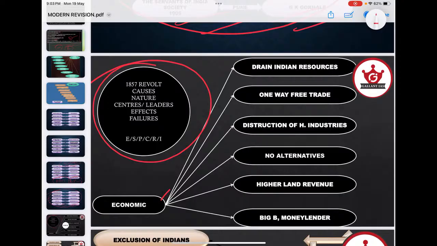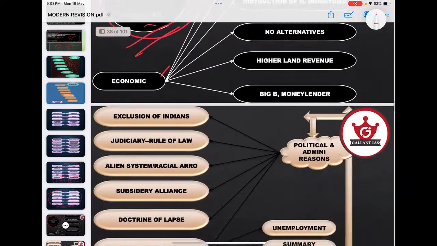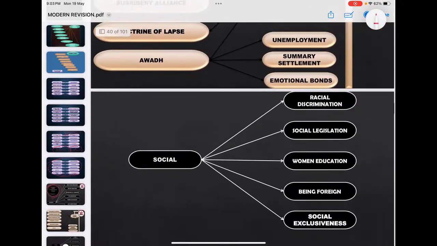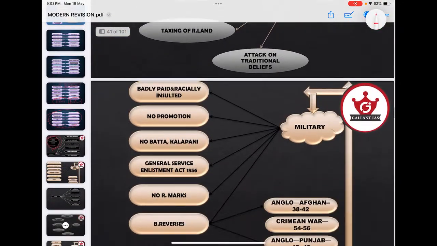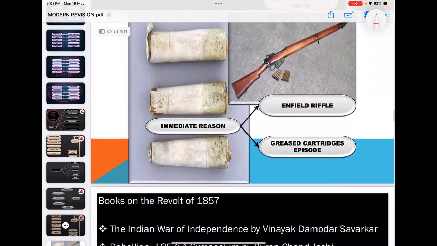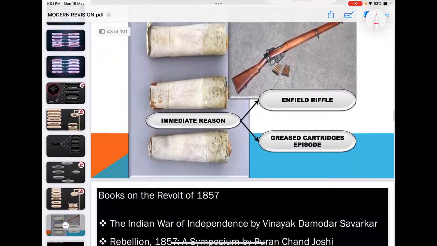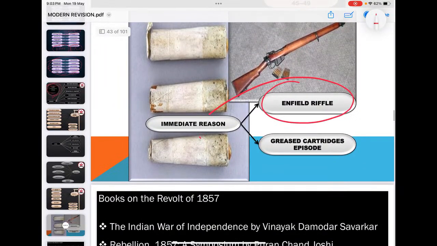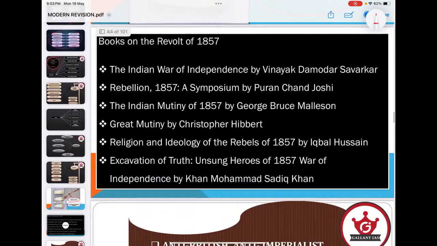You could see that the first ever reflection was in the form of the 1857 revolt. You must know the various reasons, political, economic, social, intellectual, behind this 1857 revolt. Economic reasons are there, political, social reasons are there, religious reasons are there, military reasons are there. The immediate reason is the introduction of this Enfield rifle, that you must understand. And see, this is again a favorite area for UPSC.